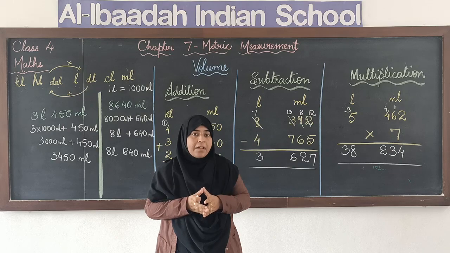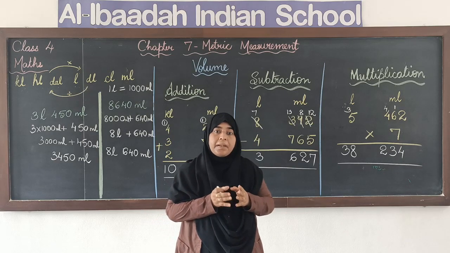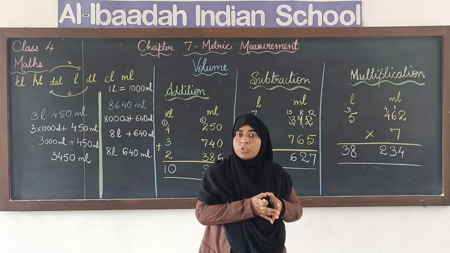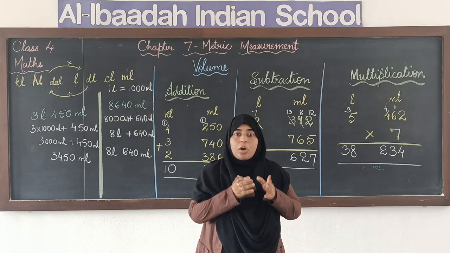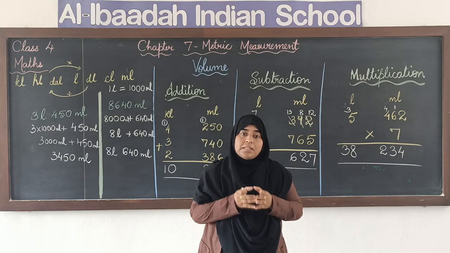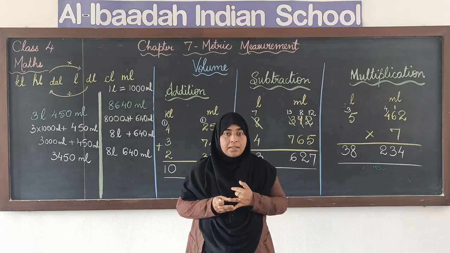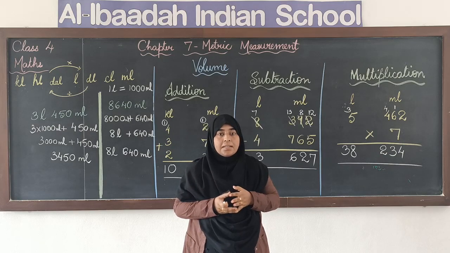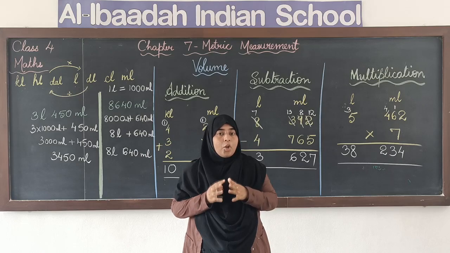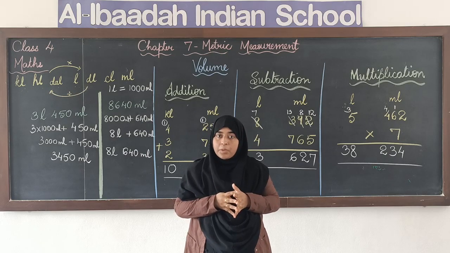Children, with this we have come to an end of the topic metric measurements. In all three parts of metric measurement, the common thing that you will find are the 7 units like kilo, hecta, deca, deci, centi and milli. These will remain the same, along with the standard unit you have to add to it.